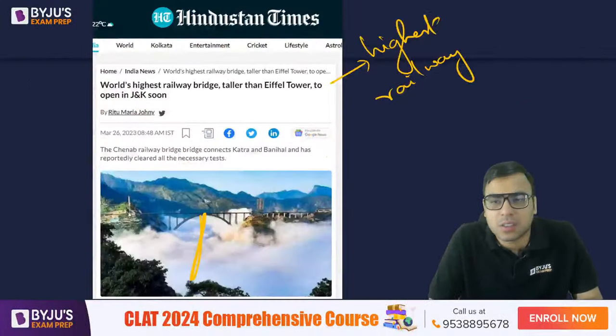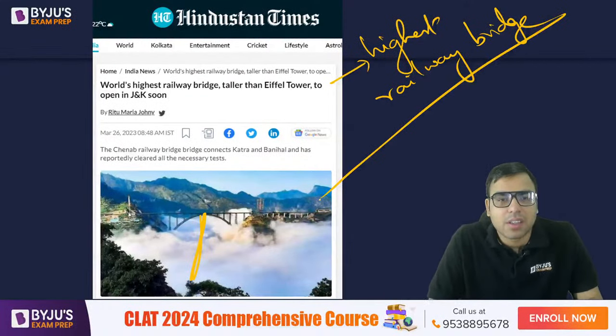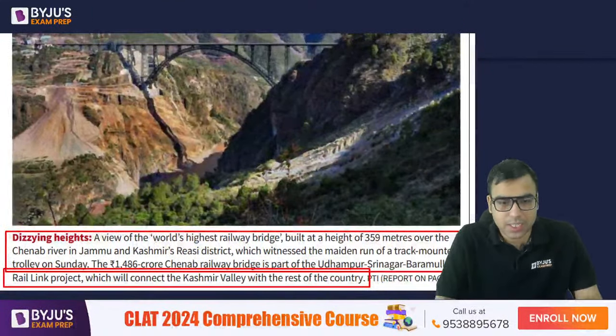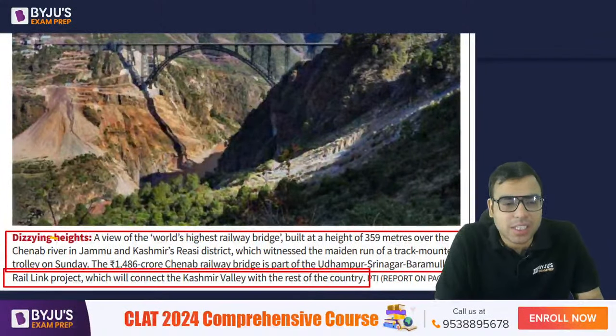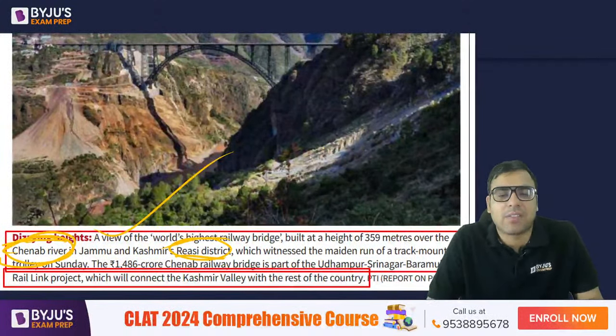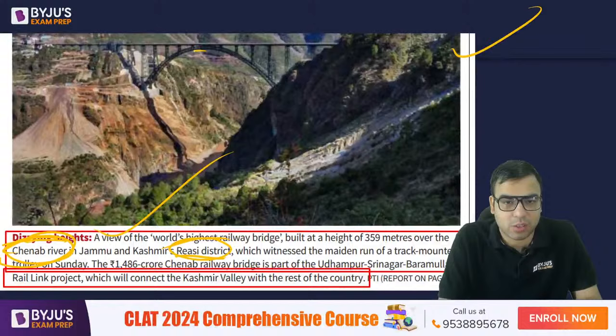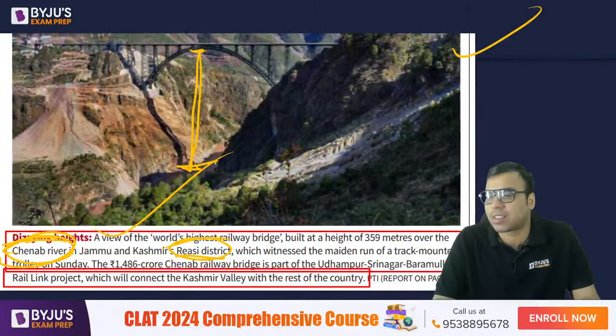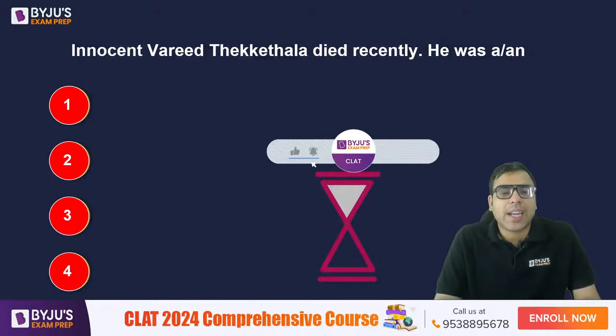Okay. So highest railway bridge. It is actually the world's highest railway bridge on the Chenab River in Jammu and Kashmir's Riyasi district. Okay, so that was very much in the news, and most likely it will very soon be launched as well. Right? So this is its height, which is very high actually. Okay, so you must be knowing it now.